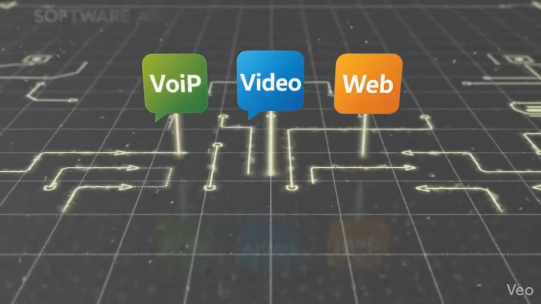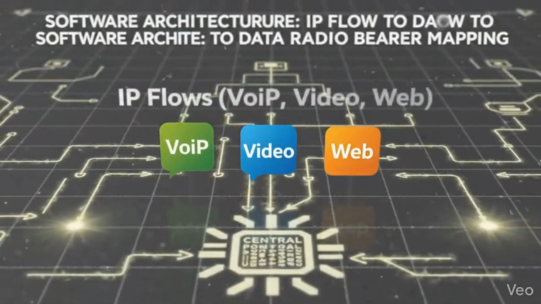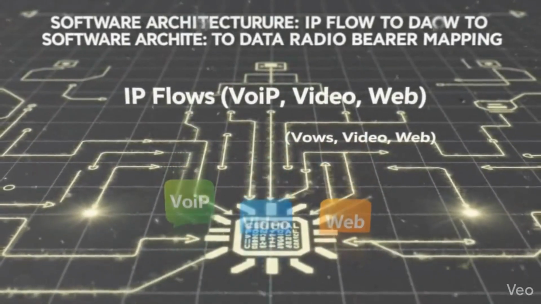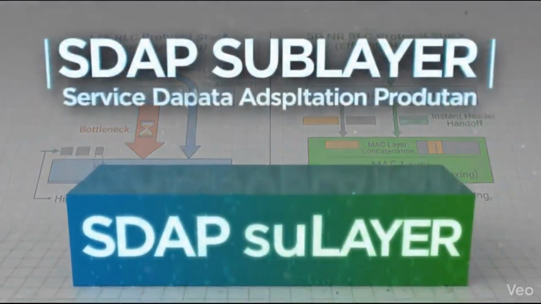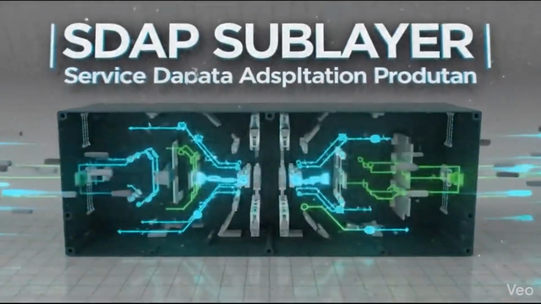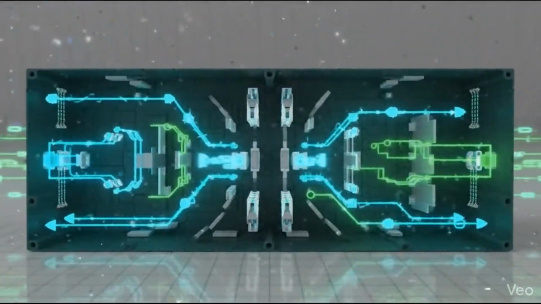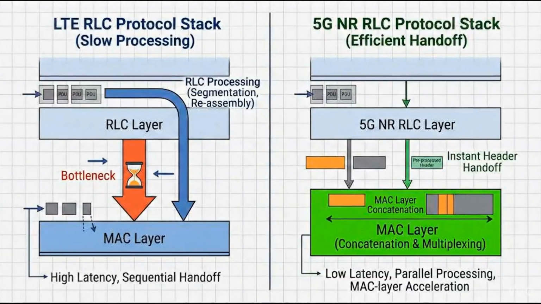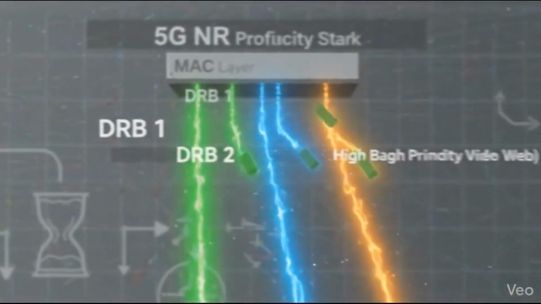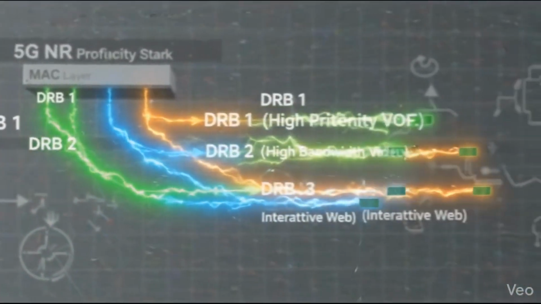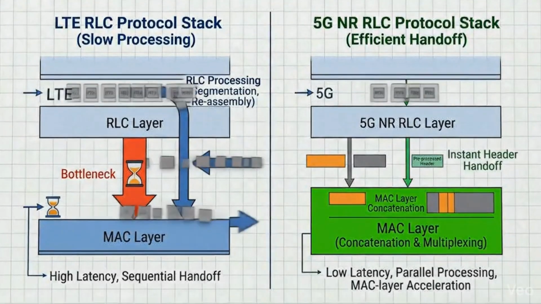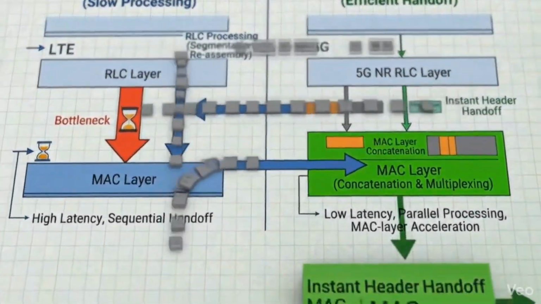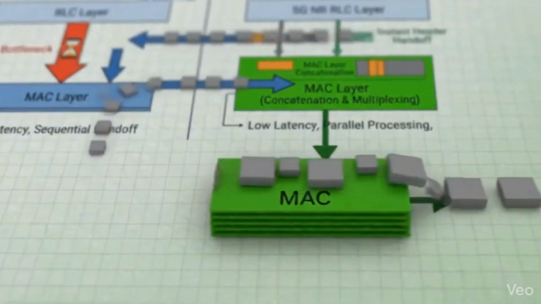Managing high-speed 5G data begins at the user plane with incoming application IP flows. Traffic feeds into the SDAP sublayer, instantly sorting packets based on quality of service rules. SDAP dynamically maps each stream into specialized data radio bearers to preserve priority. Once mapped to bearers, data drops lower down the protocol stack to be processed.